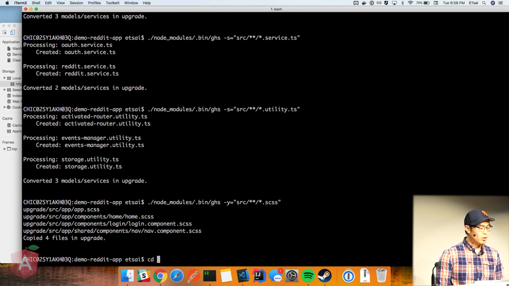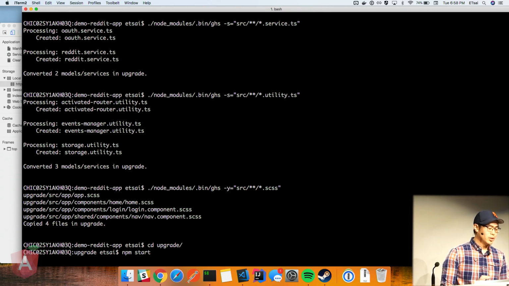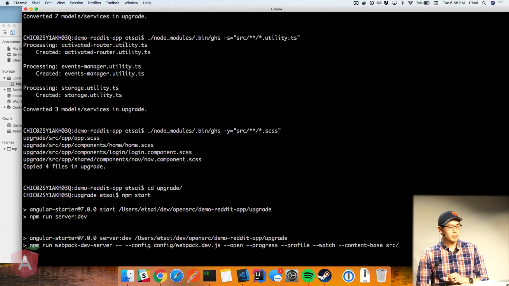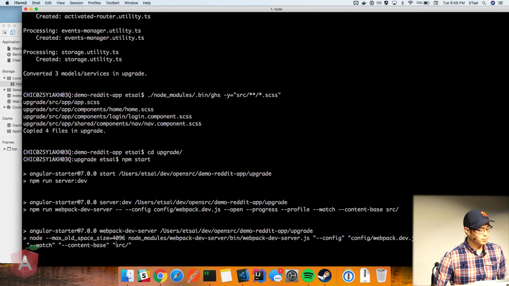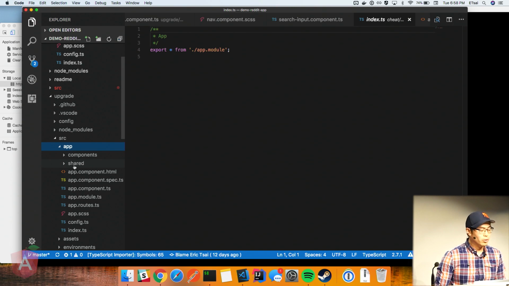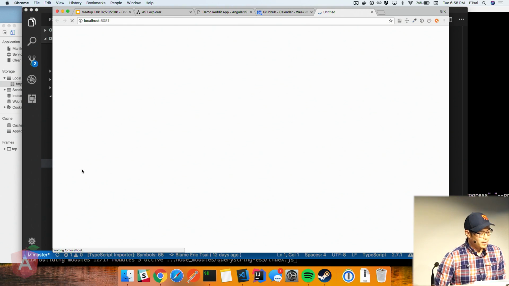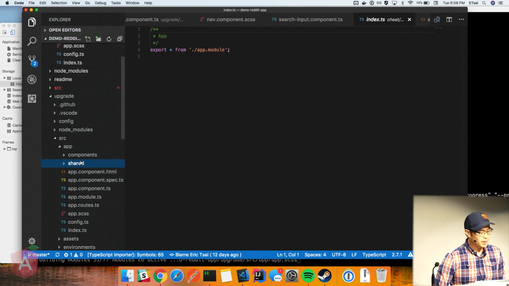All right, so now let's go to our upgrade folder and run npm start. While that's running, I can show you what's happening in that upgrade app folder now. As you know, I've moved over all the components, all the utility services, and what have you. Let's go back to that input component.